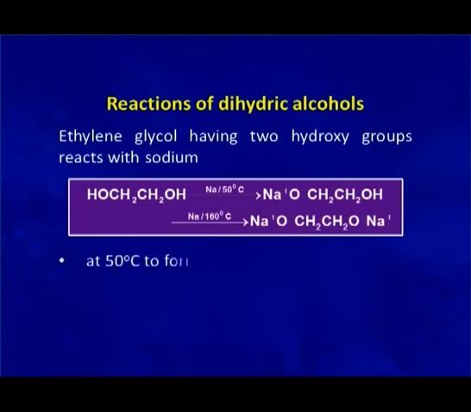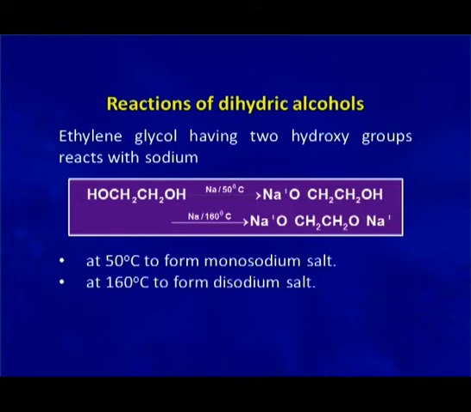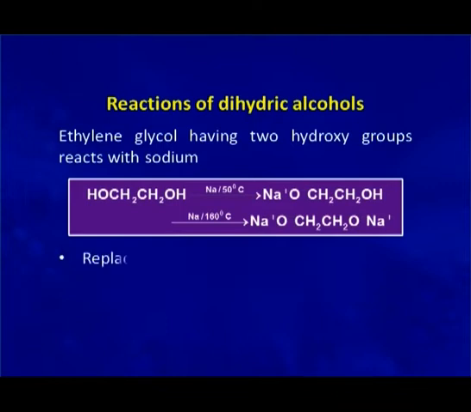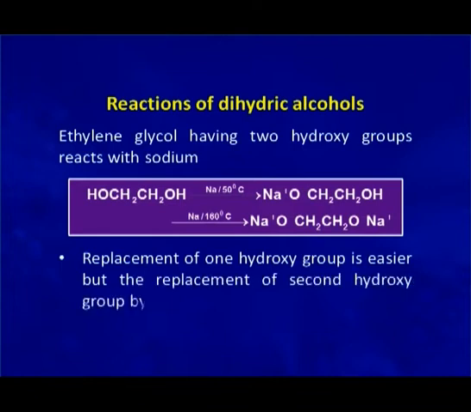You can see here that at 50 degrees, when the reaction is done with ethylene glycol, the monosodium salt is formed, but if we keep on heating the solution to 160 degrees, the disodium salt is formed. In other words, replacement of one hydroxy group by sodium metal is easier, but replacement of the second hydroxy group is difficult.